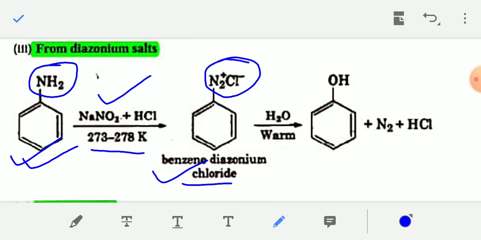And now if you add water and warm this benzene diazonium chloride, the benzene diazonium chloride will be converted into phenol. This is the phenol. The name is not written here, you just write the name of this compound just below this substrate. So when benzene diazonium chloride is warmed with water, then it will be converted into phenol.